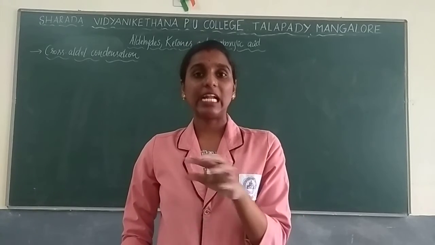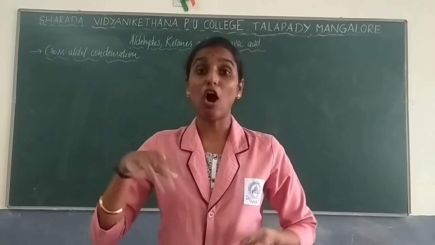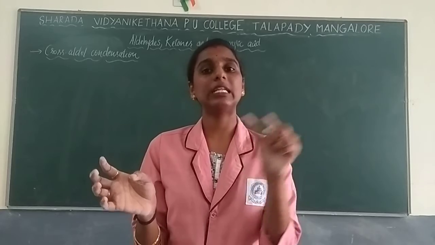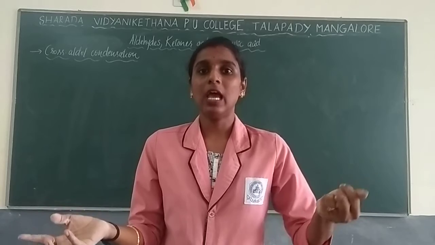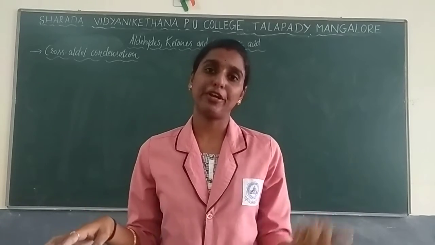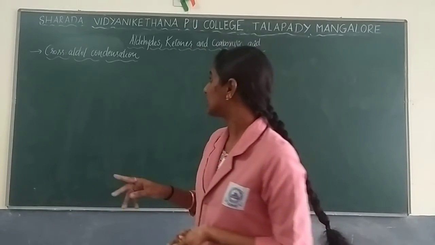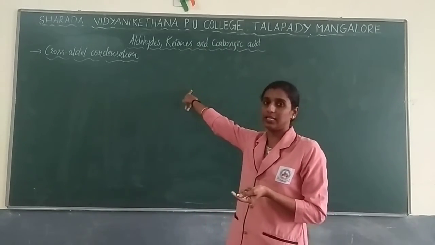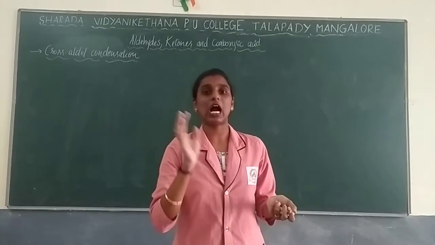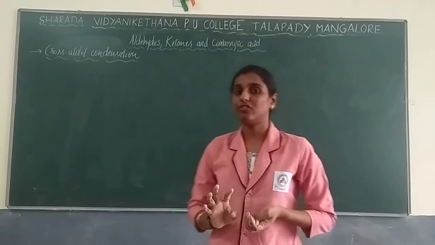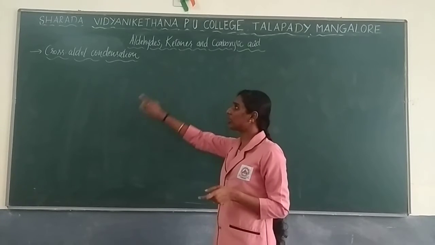If the reactants are different, so one is an aldehyde group and one is a ketone group, or one is ethanol and another is propanol, both aldehyde groups but the number of carbons will differ, or propanol and butanol, then you are going to consider cross aldol condensation. I repeat, cross aldol condensation is nothing but when the reactants are different. If the reactants are different, then only it goes with cross aldol condensation.